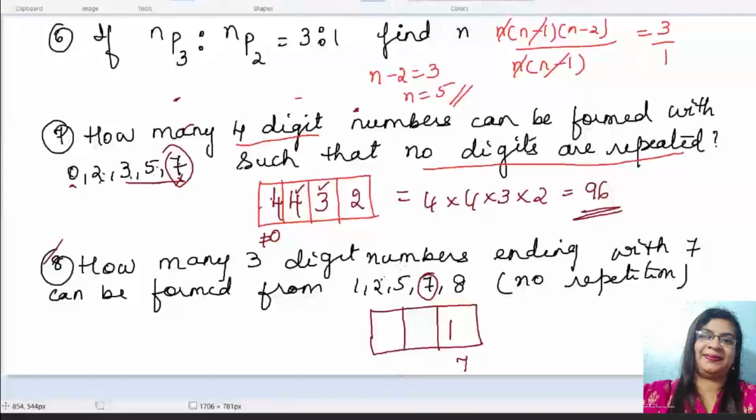See, you can either start from the first or the last, but the condition is last digit has to be 7. So you have to mark that in one place. One way it is possible. How many more numbers I can see is 4. So that 4 either you can write in the first box or in the second box, does not matter at all because we are multiplying.